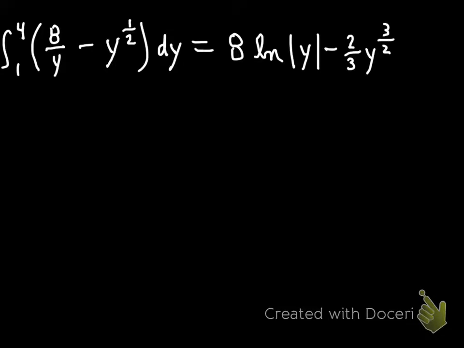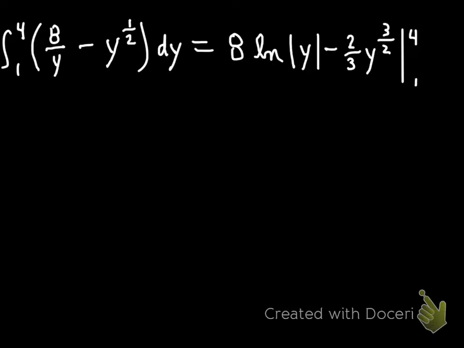We've reached a point now where we know how to add 1 to the exponent of 1/2 and then divide by that new exponent, which I understand is dividing by 3/2, but dividing by a fraction is the same as multiplying by the reciprocal. That's where the 2/3 arrives. And we still have to evaluate this from 1 to 4. So we're using FTC1 now.